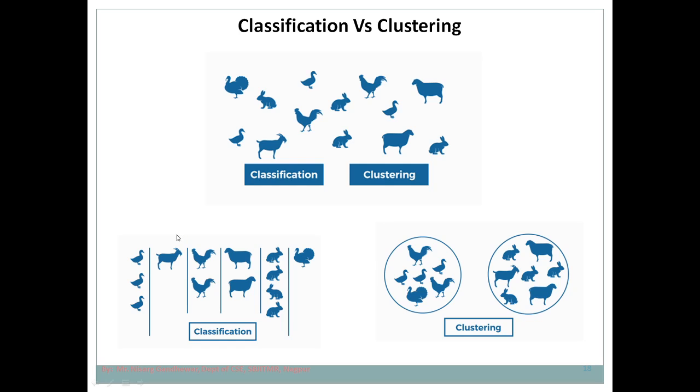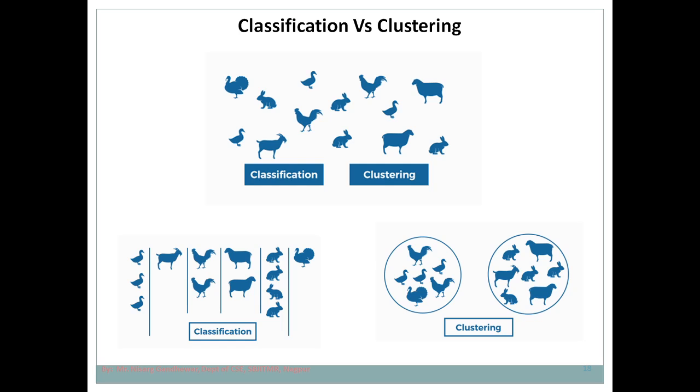So in case of classification we will provide the label data, where we are already providing the labels to that particular data. Means this data can be used for the purpose of classification as well as clustering. Suppose we are providing this data for classification, we have to give the labels. Means we have to say that this is a goat, this is a hen, this is a rabbit, this is a sheep, this is a goat. So this kind of data we need to provide in case of supervised learning.